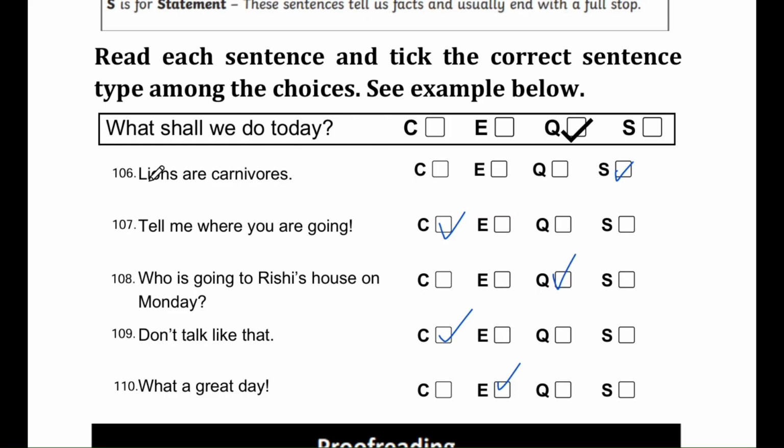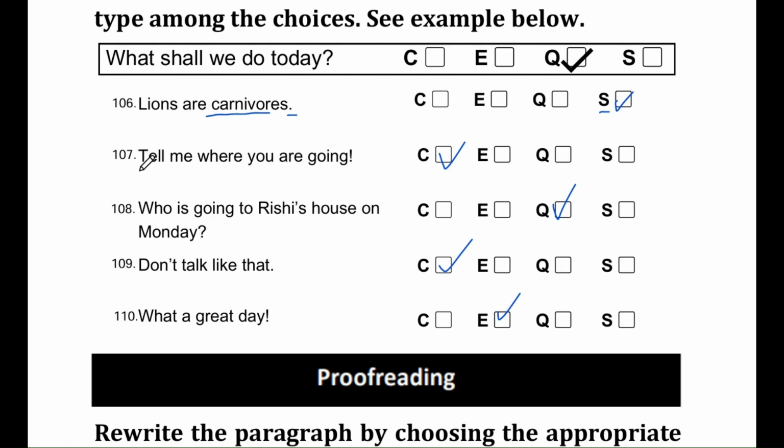Question number 106. Lions are carnivores. The correct answer is S, a statement. Explanation. This sentence is just telling us a fact about lions, so it is a statement, and statements usually end with a full stop. Question number 107. Tell me where you are going. The correct answer is C, a command. Explanation. This sentence is telling someone to do something, to provide information, so it is a command.